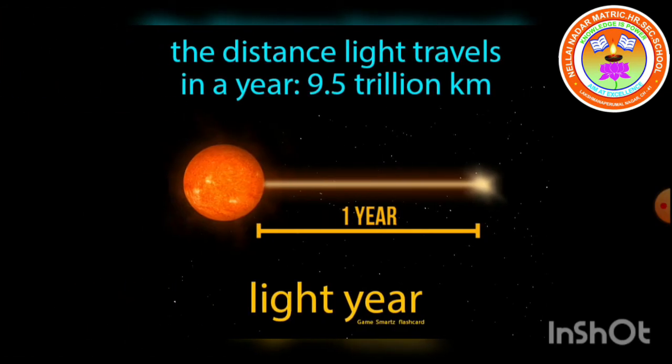The next one is light year. It is the distance traveled by light in 1 year in vacuum, and it is equal to 9.46 into 10 power 15 meter. In terms of trillion, we can take it as 9.5 trillion kilometer.